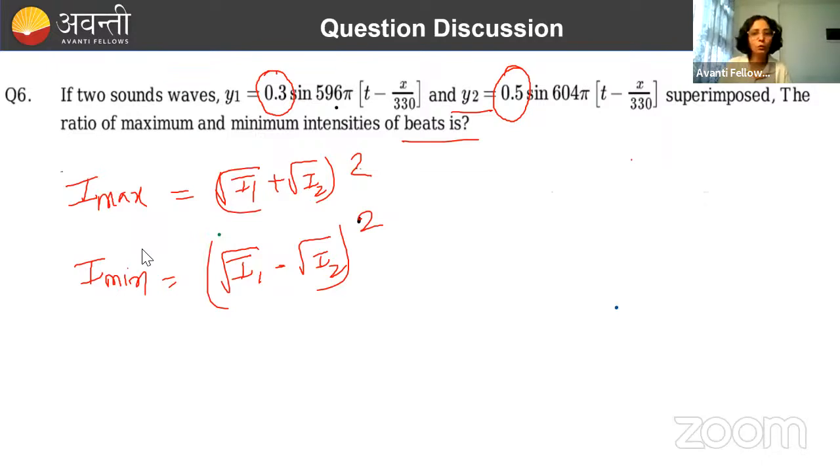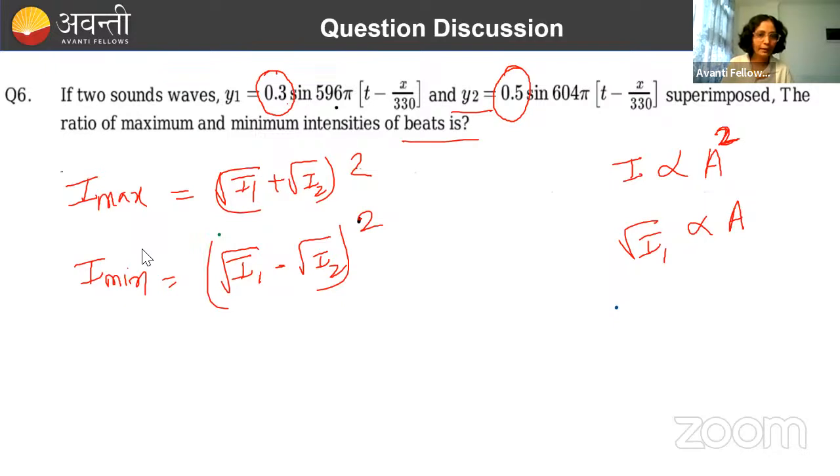And you further know that the intensity is directly proportional to A square. So if I am here writing root I1, root I1 will be directly proportional to what? Amplitude. I is directly proportional to A square. So root I1 will be directly proportional to A.